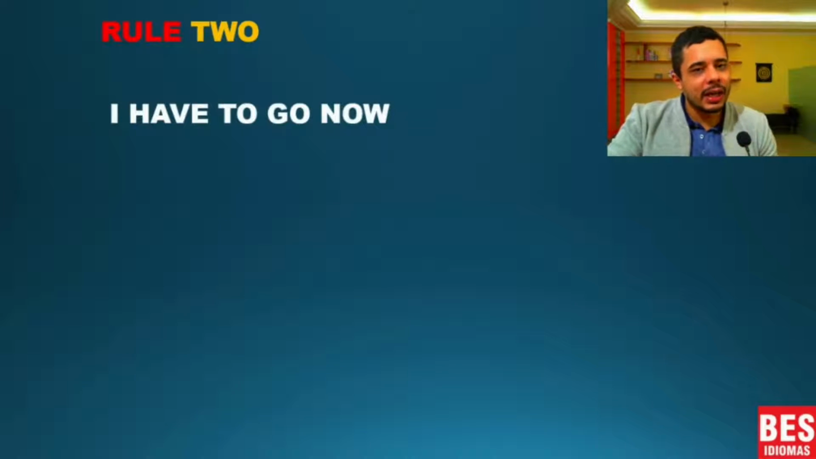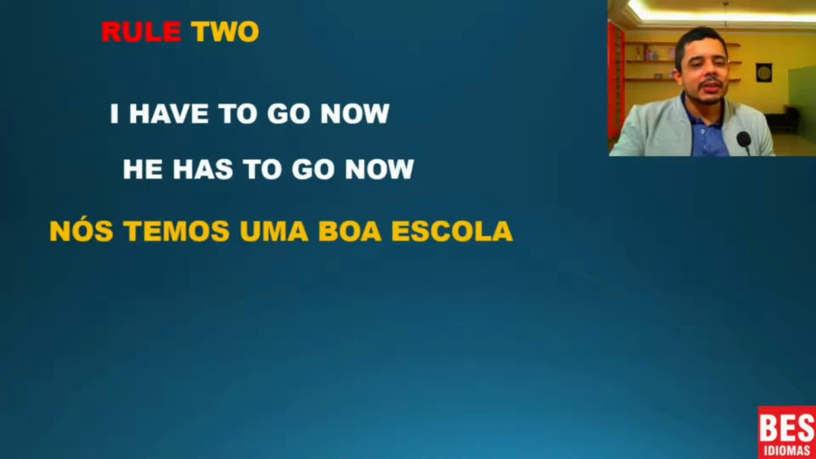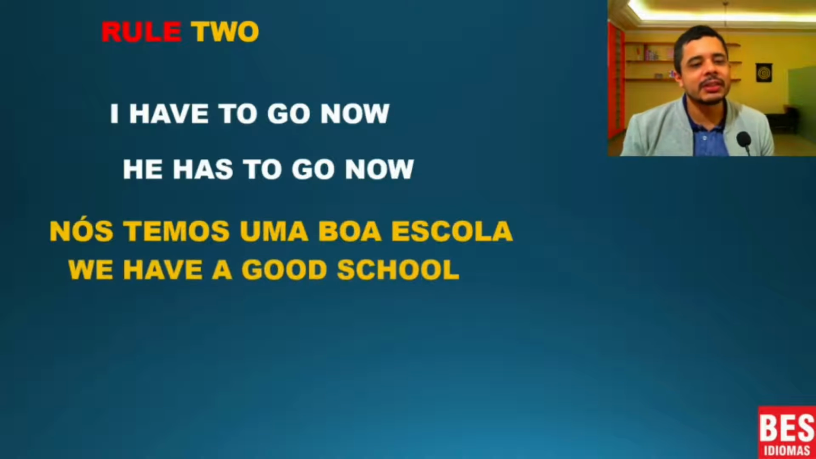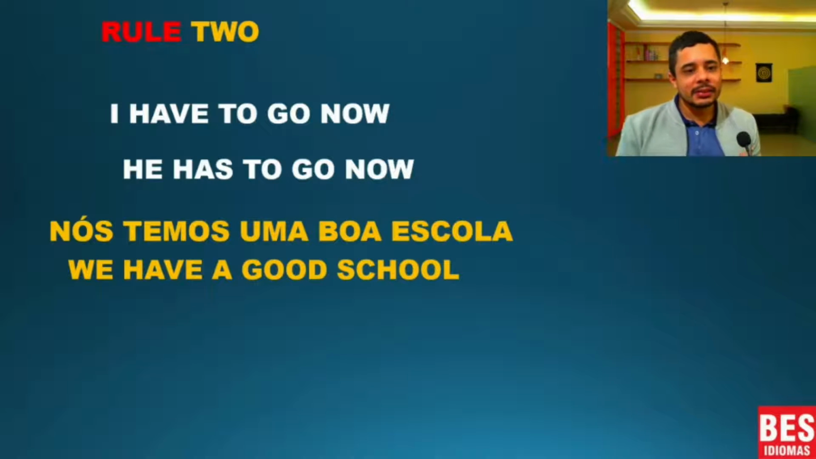I have to go now. Have, because it's I. He has to go now. So for he, I use has. Easy, all right? What about this sentence? "Nós temos uma boa escola." The translation is, we have a good school. Here I used have because the pronoun is we.